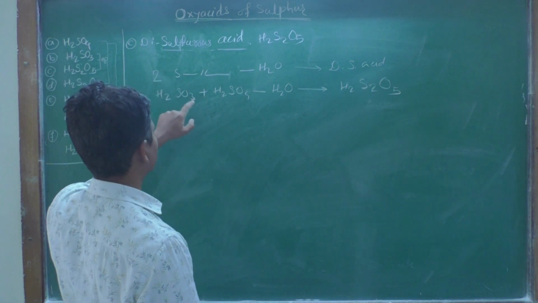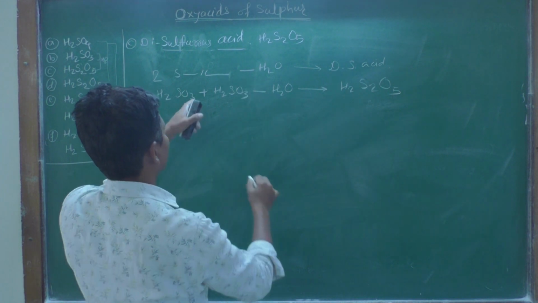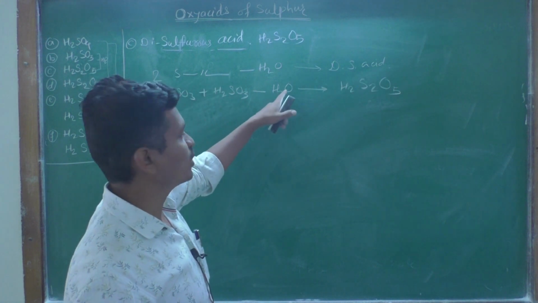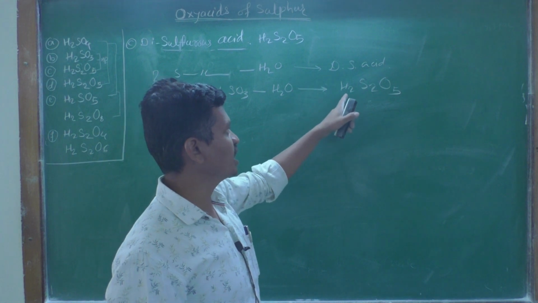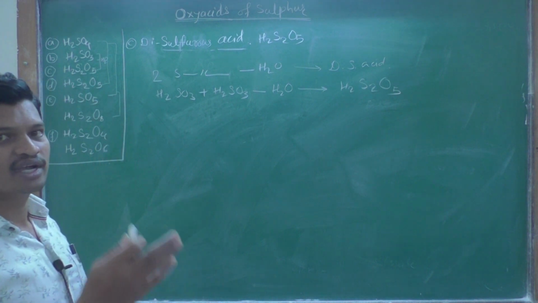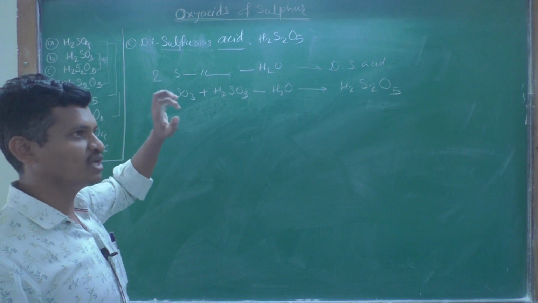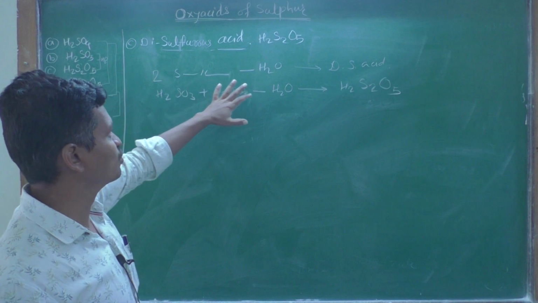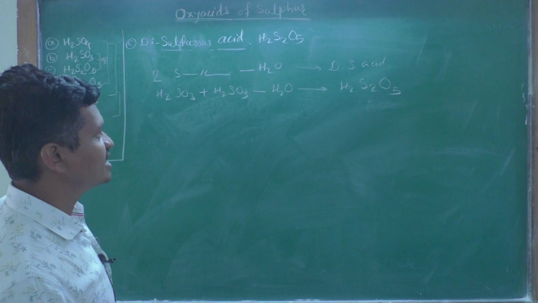Oxygen atoms, 3 plus 3, would be 6 in disulfurous acid, but we remove one oxygen atom in the form of an H2O molecule, so we get H2S2O5. This is the trick: once you know sulfurous acid, H2SO3, just add two molecules of sulfurous acid and remove a water molecule, and you get disulfurous acid.